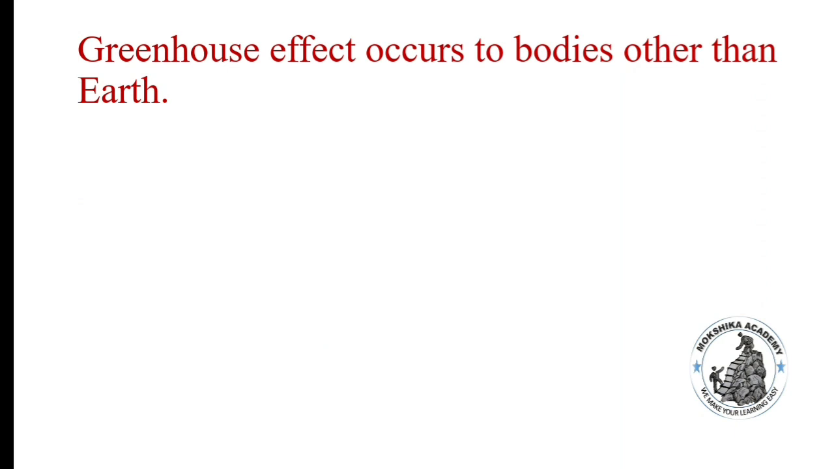The greenhouse effect occurs to bodies other than Earth. Whether the sentence is true or false? The greenhouse effect occurs to bodies other than Earth is true. It means the greenhouse effect on Titan has an anti-greenhouse effect. The greenhouse effect on Venus is larger because its dense atmosphere consists mainly of carbon dioxide.